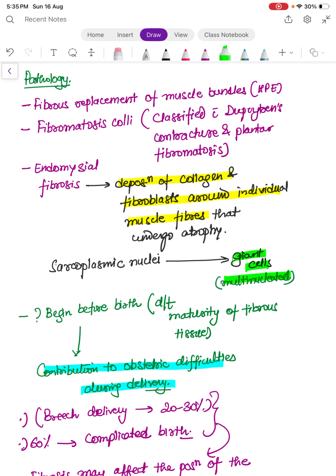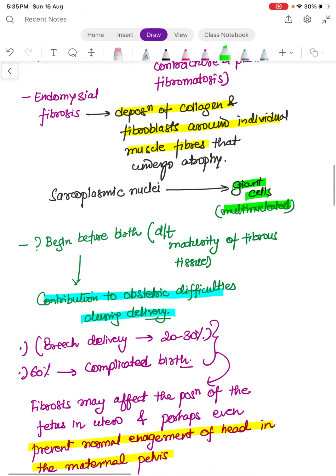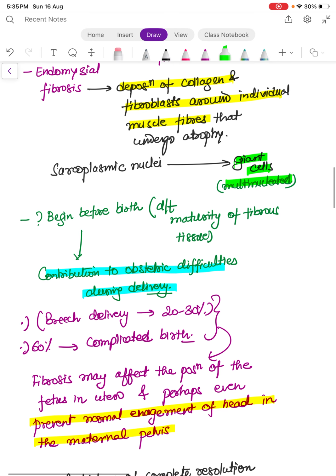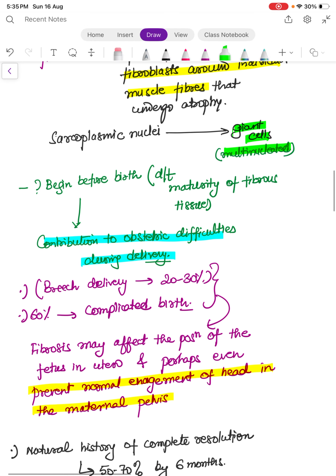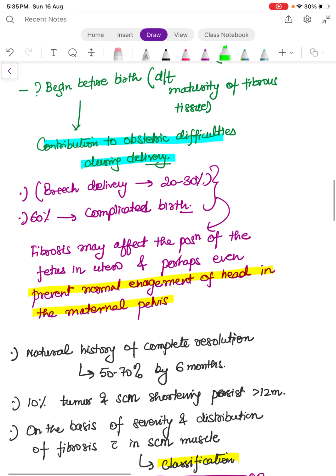So there is a concern whether it begins before birth, because of the maturity of fibrous tissue, and there is associated contribution to obstructive difficulty during delivery, which was thought the other way around in the previous literature. So there is associated breech delivery 20 to 30%, and 60% are associated with complicated birth because the fibrosis may affect the position of the fetus in utero and perhaps even prevent normal engagement of the head in the maternal